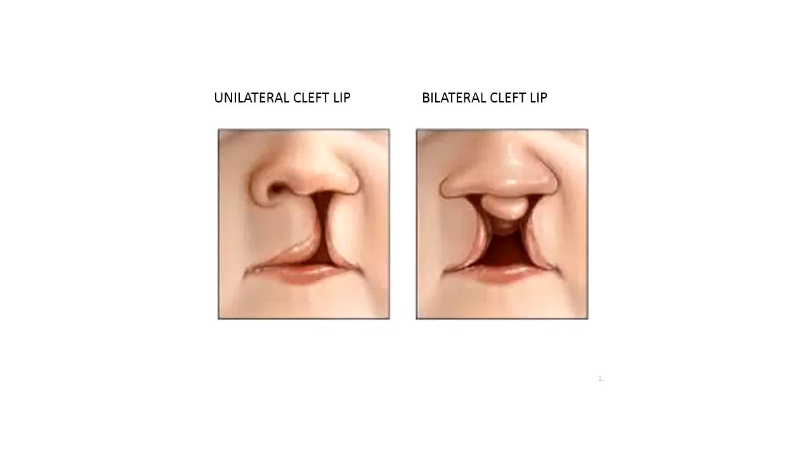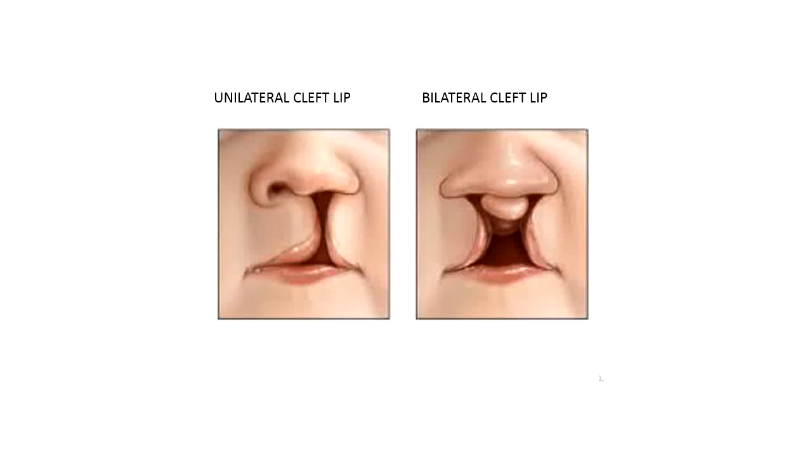So this diagram shows the unilateral cleft lip, more common on the left side, and this is the bilateral cleft lip, which is rare, but it is also due to failure of the fusion of the maxillary swellings on both sides with the median nasal swellings.